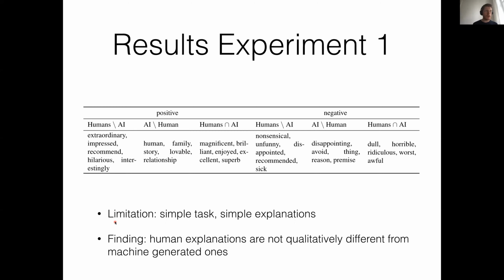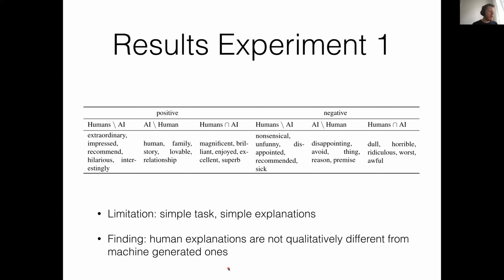We asked humans to just provide the three most important words for their decision, but that was a deliberate choice, because for this dataset we already had a lot of data collected, and we could sample the data points in a way that we were sure about the error rates and how difficult the task would be. Future work will of course look at more complex tasks and explanations.